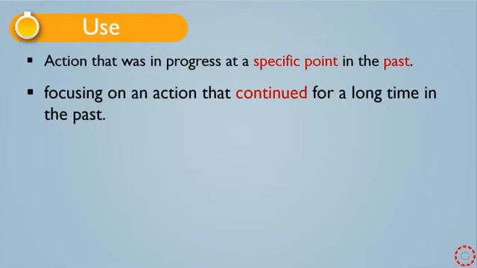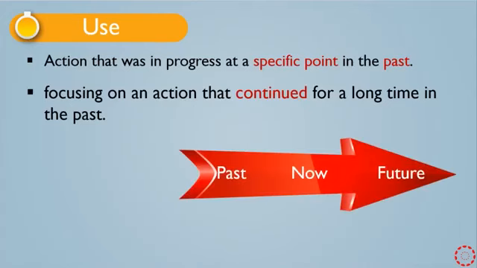Or we can say we use past continuous for focusing on an action that continued for a long time in the past. Look here, we have three different times. We have past, now, and future. When we say past continuous, we mean something that continued in the past for a period of time.